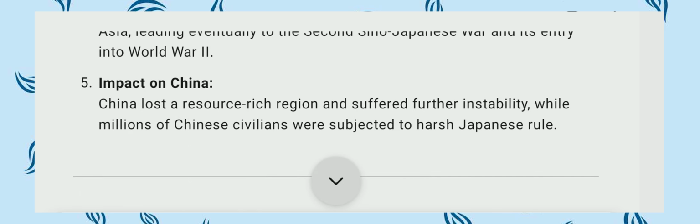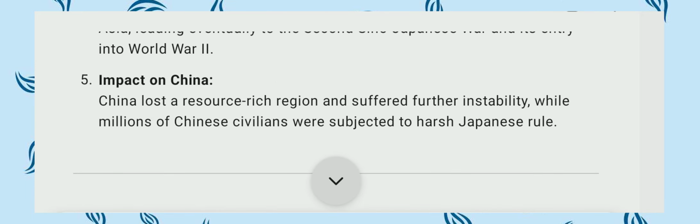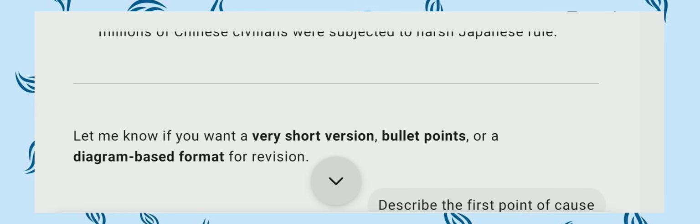The impact on China: China lost resource-rich regions and suffered instability, and millions of Chinese civilians were subjected to harassment and Japanese rule. China lost its rich resource areas and faced economic crisis and growing political instability, and millions of Chinese civilians faced many problems.